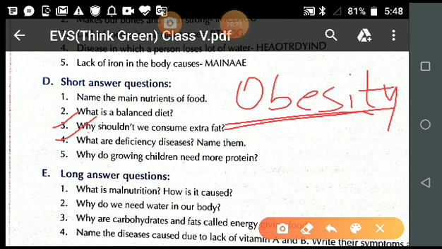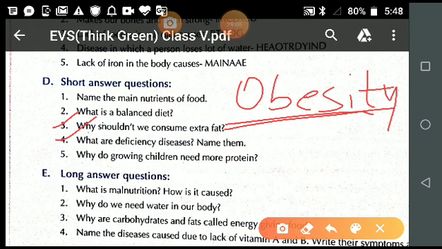Diseases caused by lack of essential nutrients in our food are called deficiency diseases. Examples, scurvy, rickets, etcetera. Is it clear?